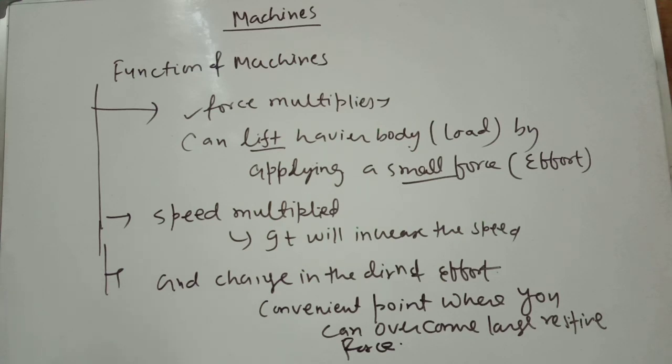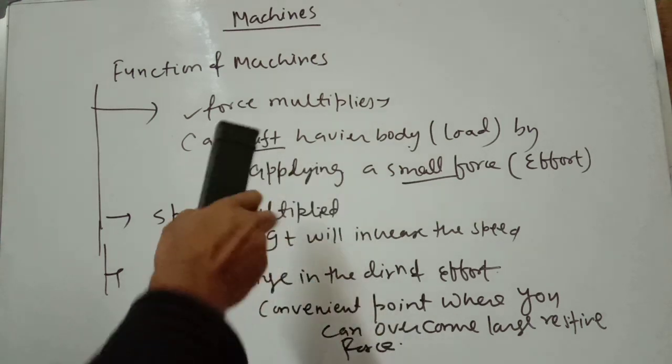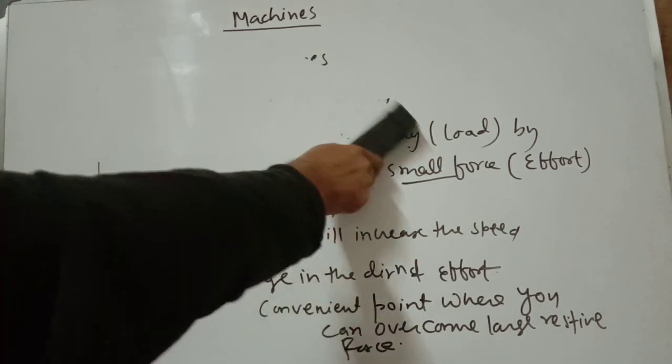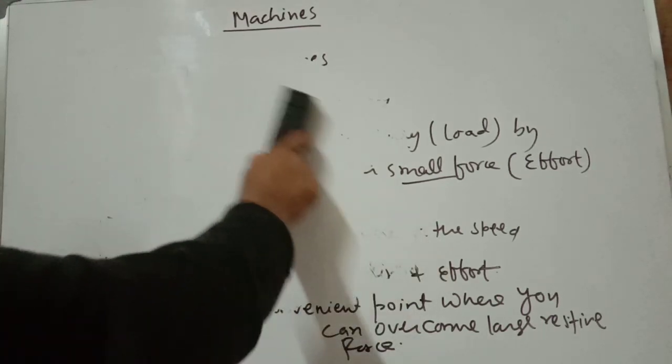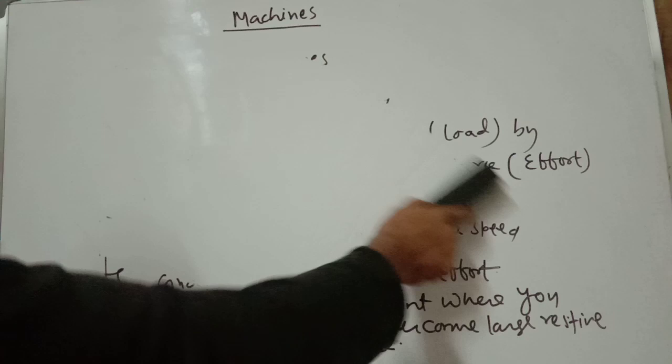Based on the functions of a machine we can write the definition of a machine. A machine is a device by which we can overcome a large resistive force, here you can say load, at some point by a small force. That small force is called effort, at a convenient point and in a desired direction, by which we can obtain an increase in speed.